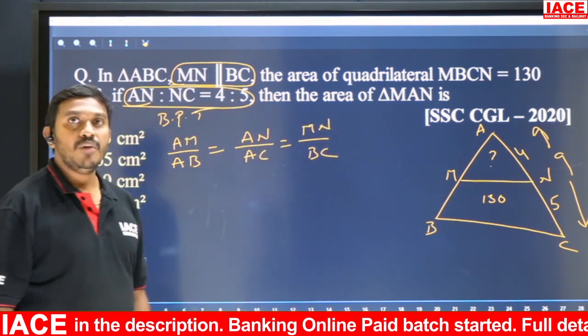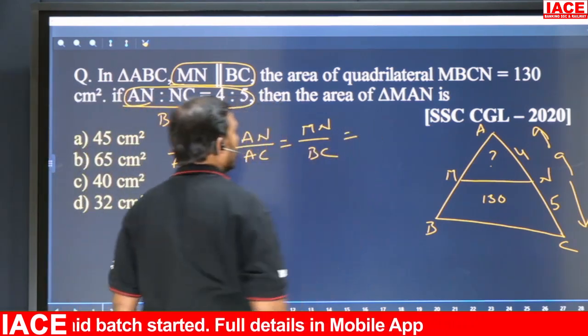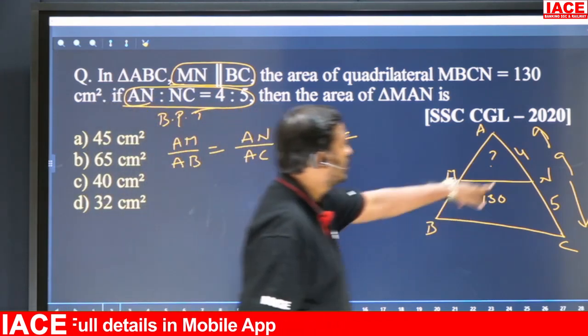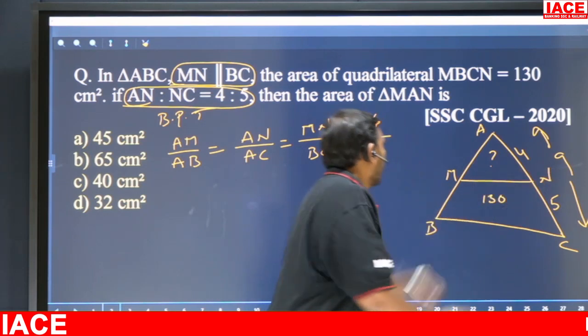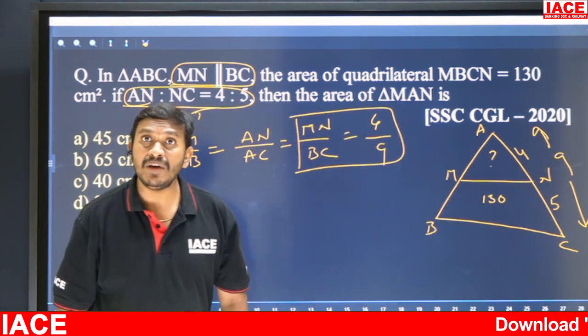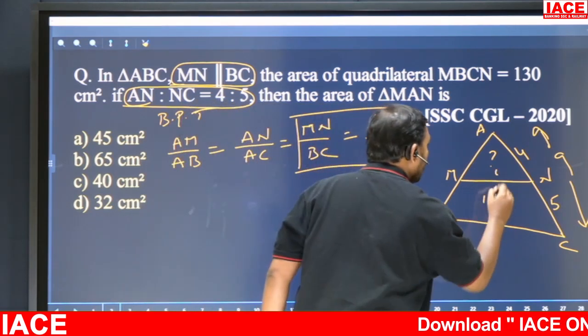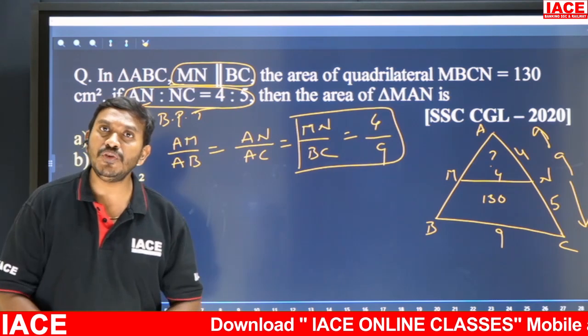This is point number 2 in the basic proportionality theorem. What is AN? AN is 4. And what is AC? 9. That means MN and BC are in the ratio of 4 is to 9.